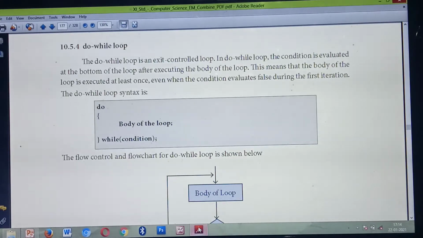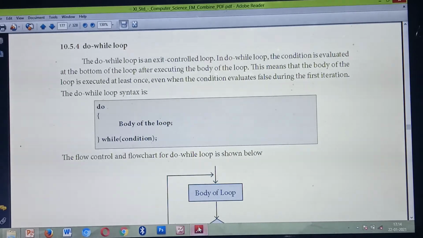Because of this, the condition is checked at the bottom of the loop. First the body of the loop executes, and once it has executed, the condition is checked. So this loop needs to execute at least once.